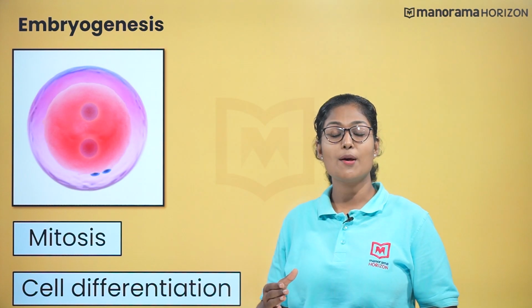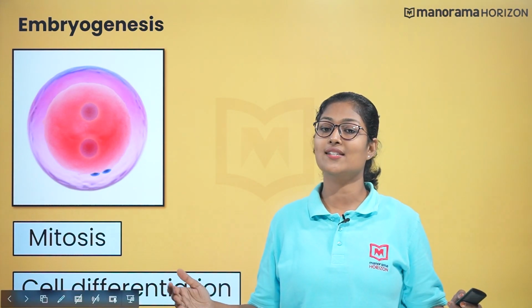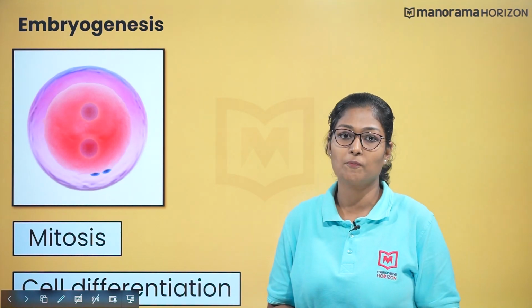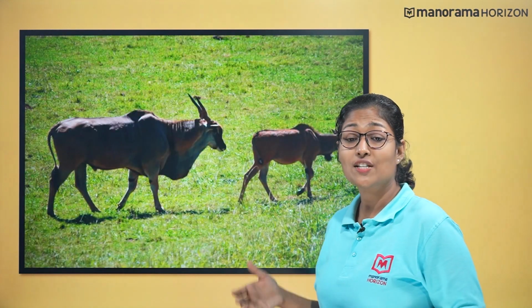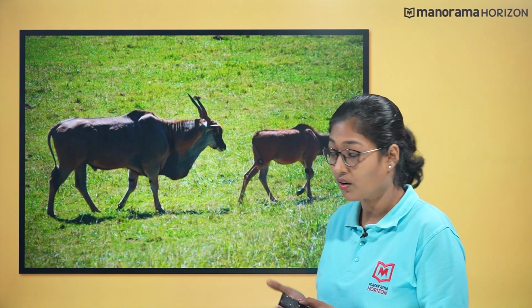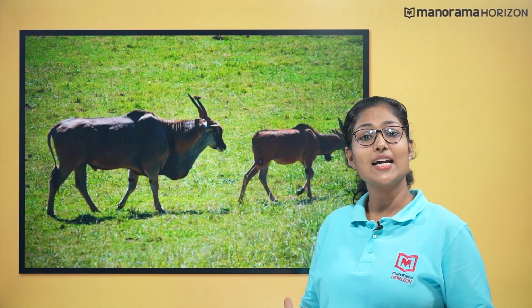On the basis of the development of the zygote, animals are categorized into oviparous and viviparous types. We categorize animals as oviparous when the embryo develops inside the egg but outside the body of the organism. Reptiles and birds belong to this type. In the case of viviparous organisms, like you see on the screen, the embryo develops inside the body of an organism. A few examples are dogs, cats, cows, chimpanzees, and even human beings. It is very important to note that the survival rate of organisms is higher in viviparous animals.